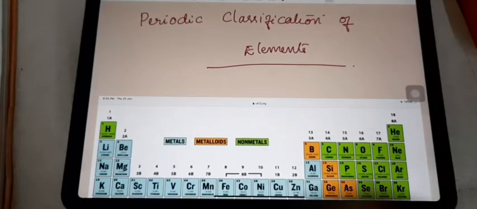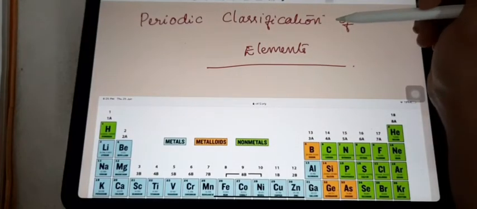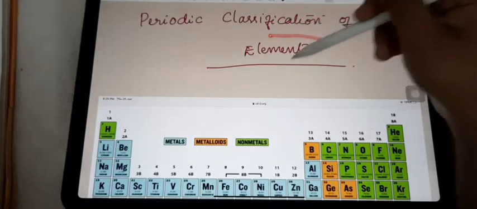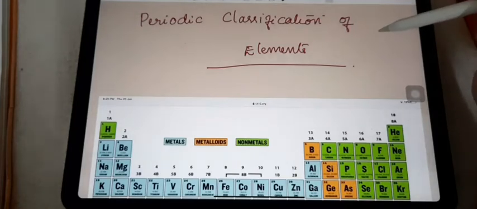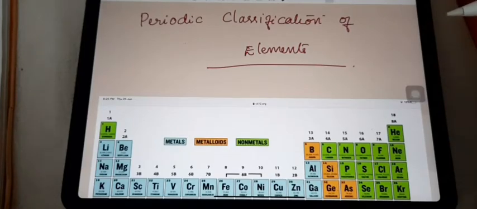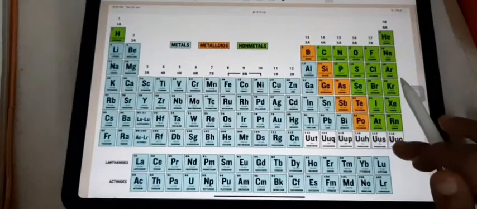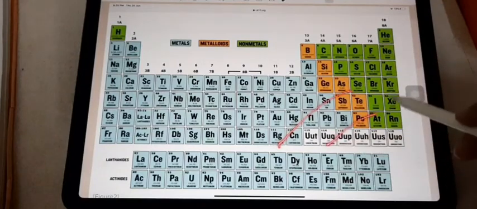Today, I am starting the new chapter of chemistry, periodic classification of elements, for 10th standard students. In this chapter mainly, we are discussing different scientists' periodic tables. This is the modern periodic table. It was proposed by Henry Moseley.